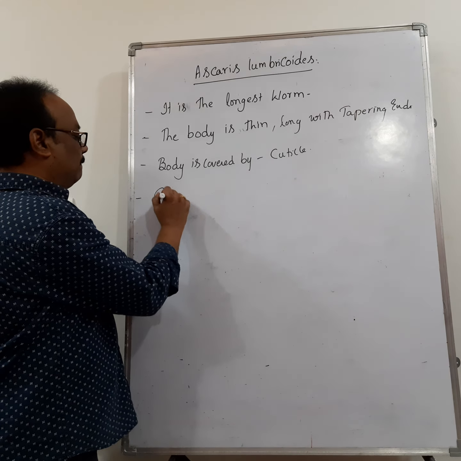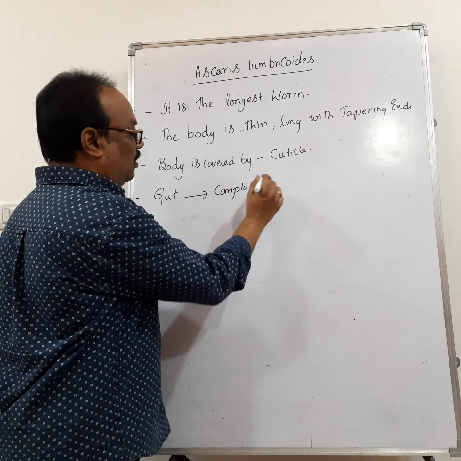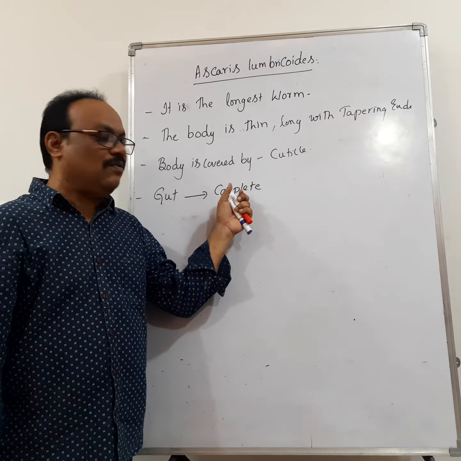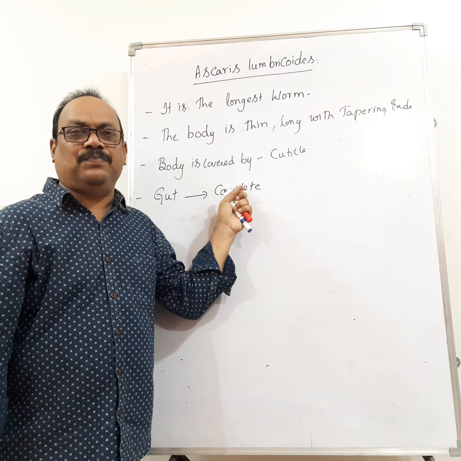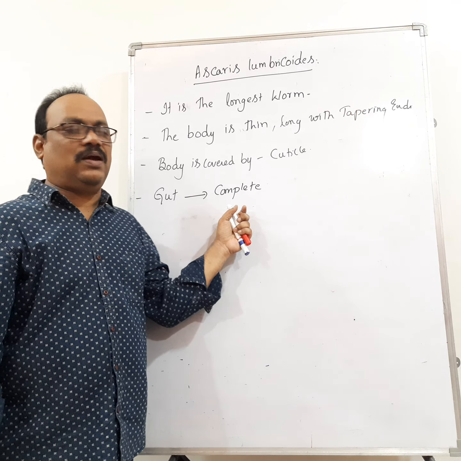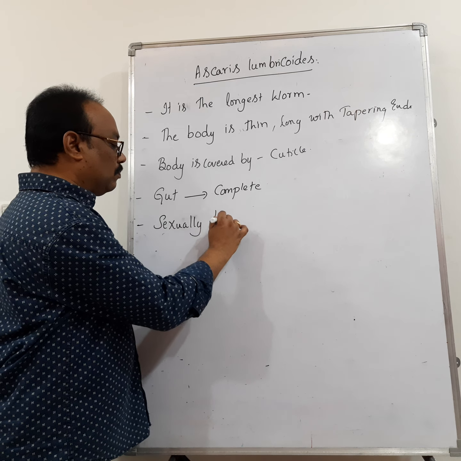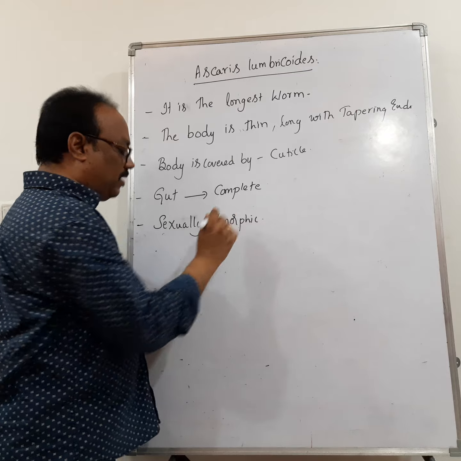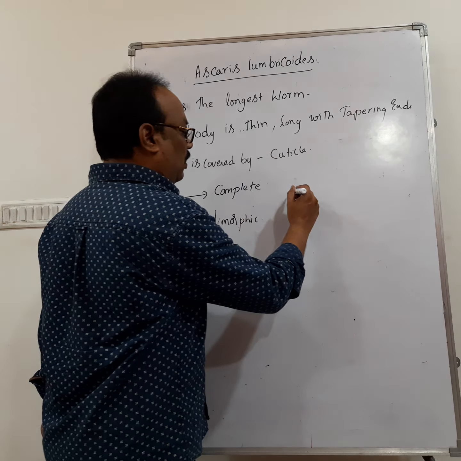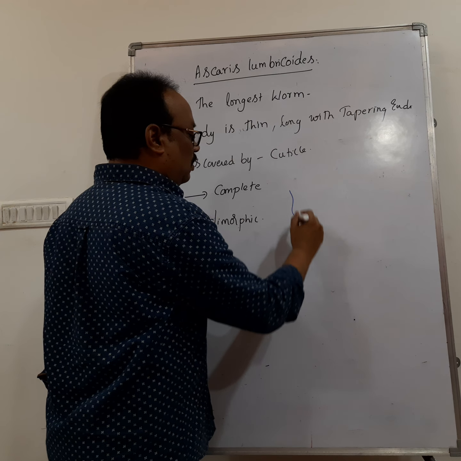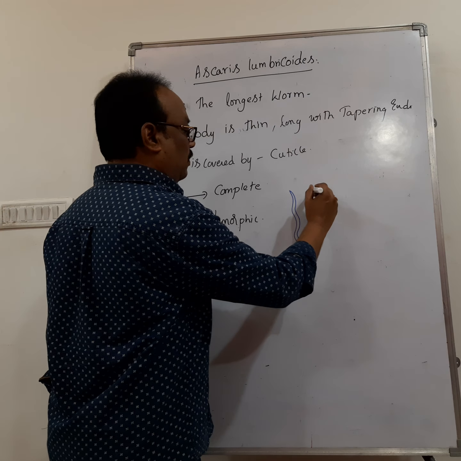Then if you see the gut, gut means alimentary canal. Gut is complete gut. Complete gut means what? It is having both mouth and anus. Where is the mouth present? Mouth is present at the anterior end and anus is present at the posterior end. And these are sexually dimorphic. So what is the meaning of sexually dimorphic? Sexually dimorphic means both the male and female worms are different from each other. That means we can see two morphological forms, right?